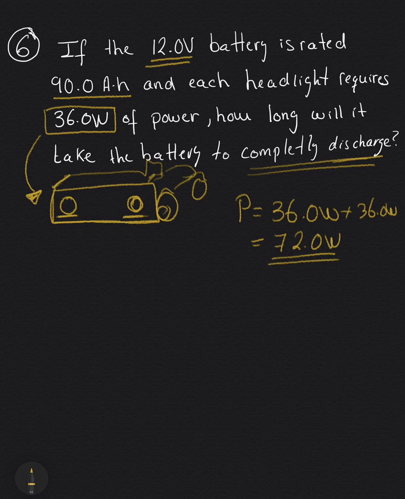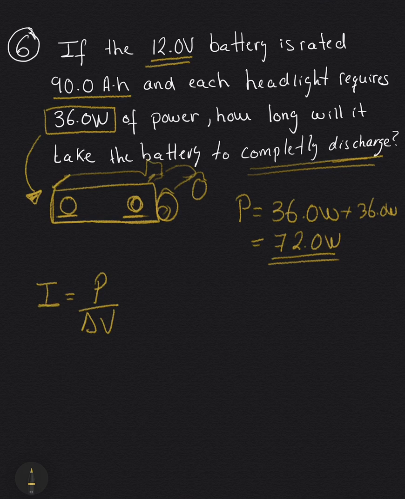To find the time, I'm first going to solve for the current, and then I'm going to use the current to find the change in time, or the time to discharge. So I is equal to P over delta V. This is the equation for power.